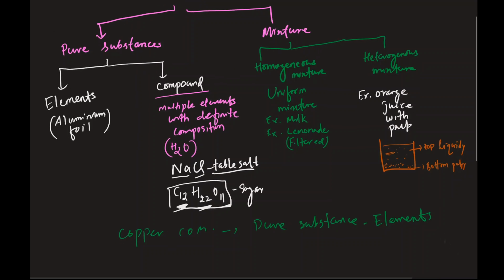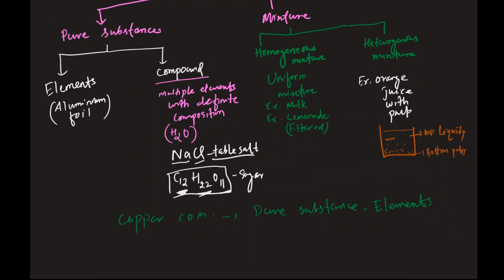Maybe here is another one. Let's say pasta with cheese. What is it going to be? It's gonna be a mixture. What kind of mixture would that be?